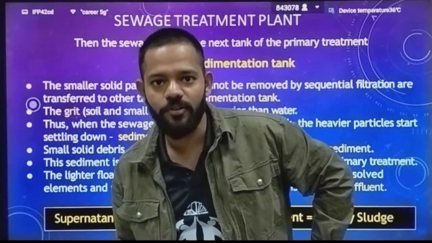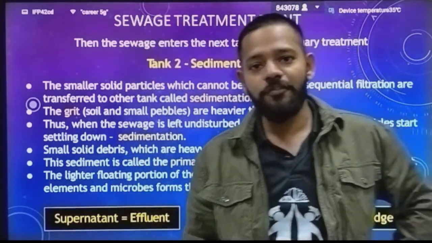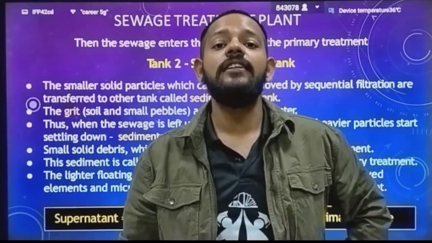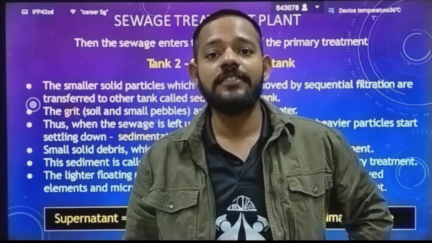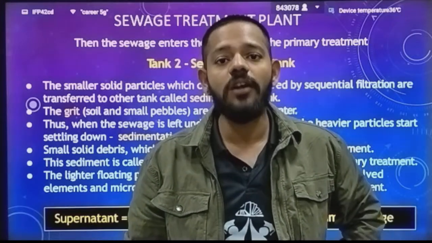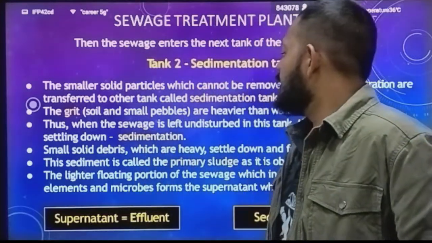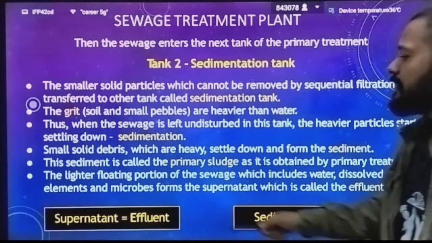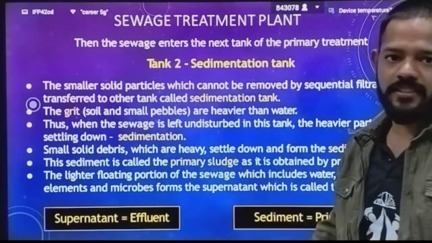That is your sedimentation. Okay, the particles which cannot float, the particles which cannot mix in the water, will settle down inside the sewage water, and that is your sediment. The process of settling down of these particles is called sedimentation. So small solid debris which is heavy settles down and forms the sediments. These sediments are called primary sludge.